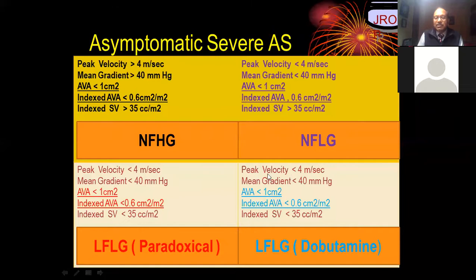The fact here is that it is low flow, low gradient aortic stenosis, and it could be of two kinds. In one, the ejection fraction is normal or preserved. In the other, the ejection fraction is reduced. That's why we have to differentiate between low flow, low gradient paradoxical aortic stenosis and low flow, low gradient with reduced ejection fraction. So EF comes in handy here to differentiate between normal and poor ejection fractions.